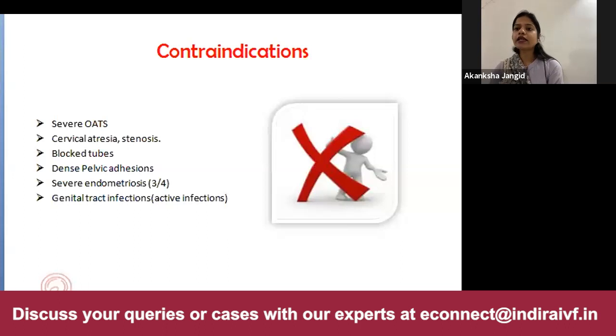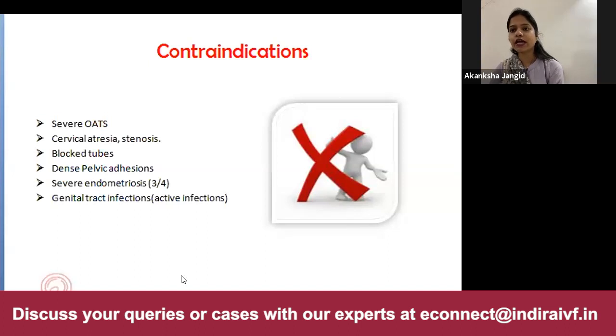The second category comes the patients who have bilateral tubal pathology, just like the one in the previous question. The patient who is having recurrent ectopics or the patient who has documented hydrosalpinx on HSG, they should not be advised IUI. The third category is the patient who has severe male factor infertility. The success of IUI is very, very poor in patients who have severe oligoasthenoteratozoospermia,